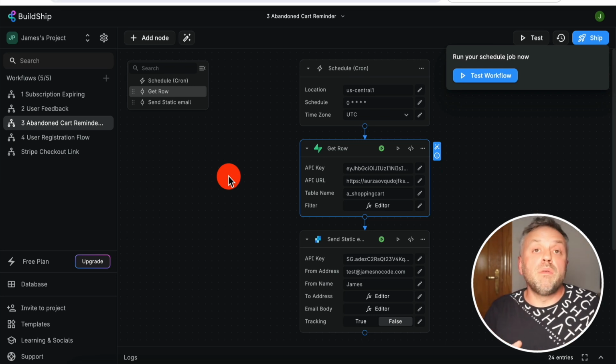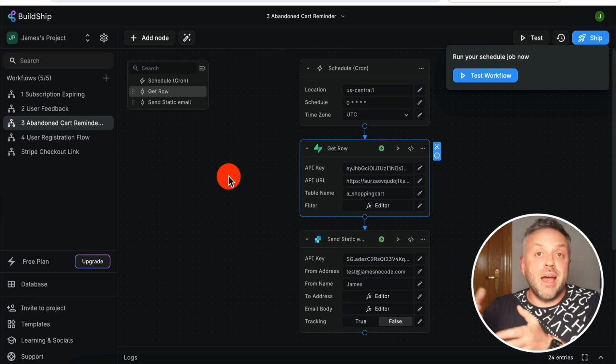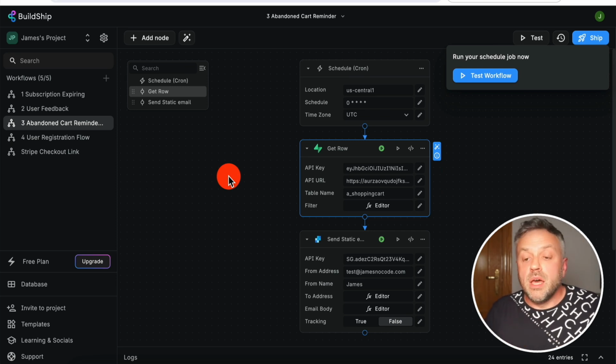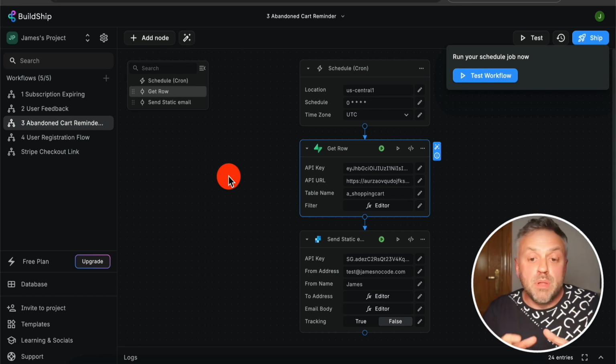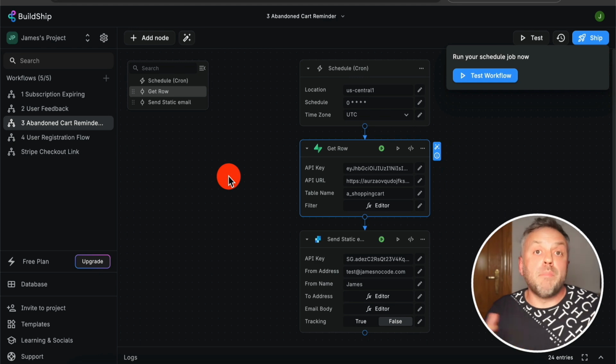And so if you're looking to build an app where users are going to have this flow where they're adding things to their shopping carts and then purchasing these products, then this should be an indispensable part of your app. I know I'm definitely going to be implementing similar flows anytime I'm building a shopping cart type app.